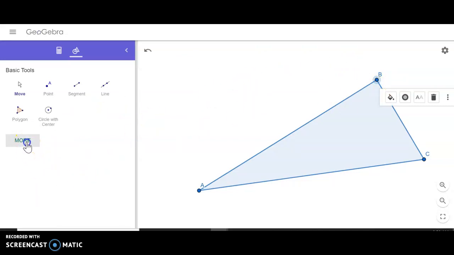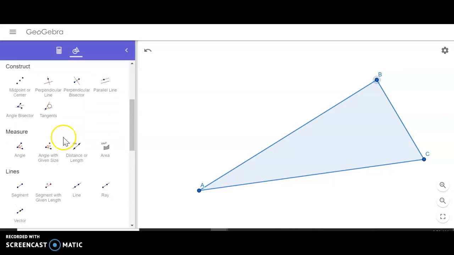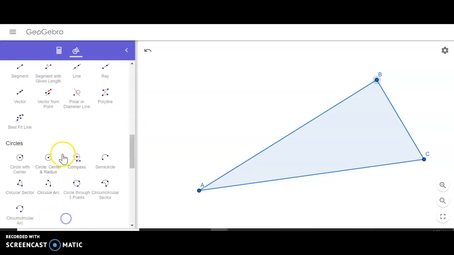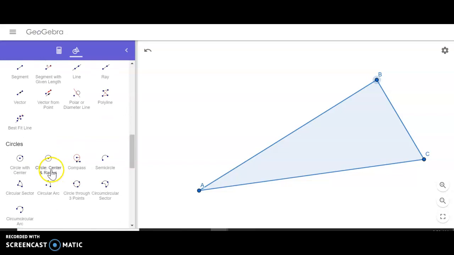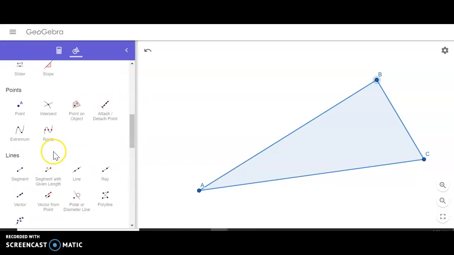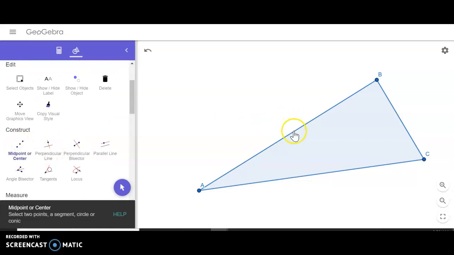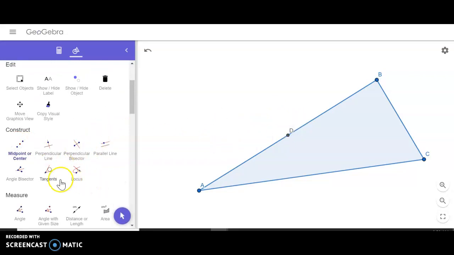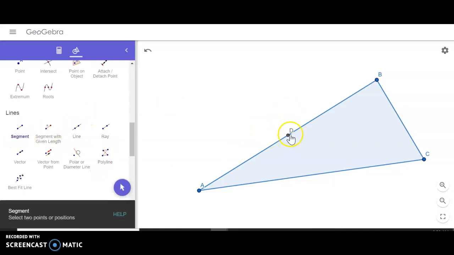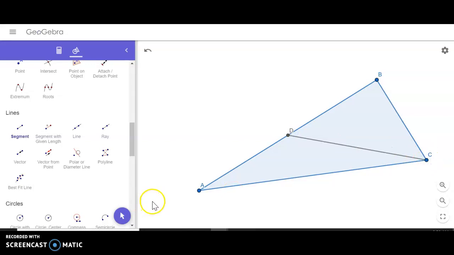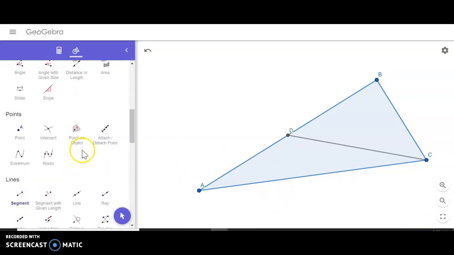Then we also had students say that it created a segment bisector, which is true. But the reason it creates a segment bisector is because if I create a midpoint on AB, D, and then I create anything that goes through D, it's going to be a segment bisector. So it's not that it's wrong, it's just not that interesting because we actually made this segment be a segment bisector. We're looking for stuff that just happens without us actually trying to do it. And so again, we're going to do this for each one.